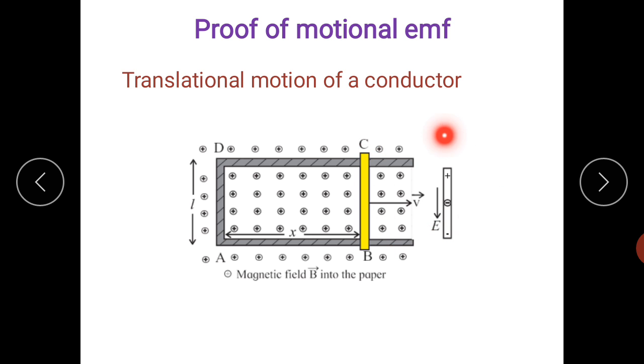Here you can see this diagram. Because the electrons are negatively charged, by experiencing some Lorentz force, all these electrons get attracted or diverted to the second end, the lower end. So what will happen? This CB gets converted into a battery. We can consider this CB rod, this conductor or metal rod, as converted into a simple battery-like structure, which has C as the positive terminal and B as the negative terminal.